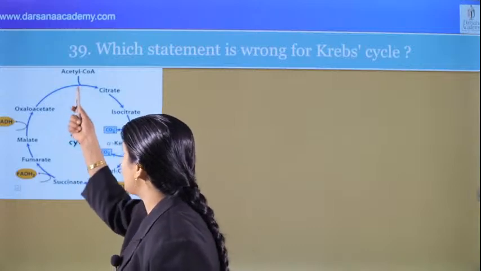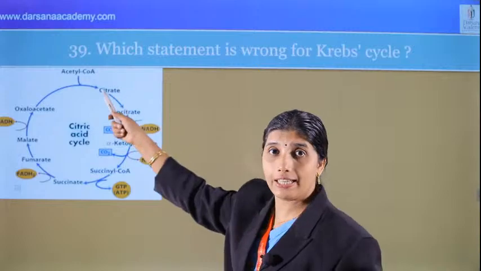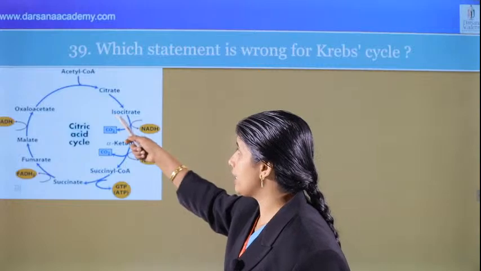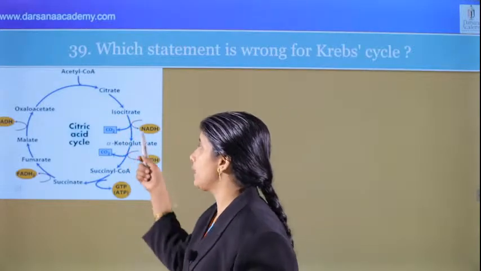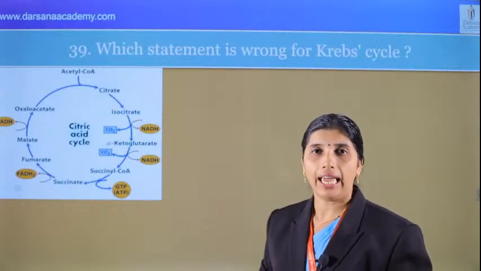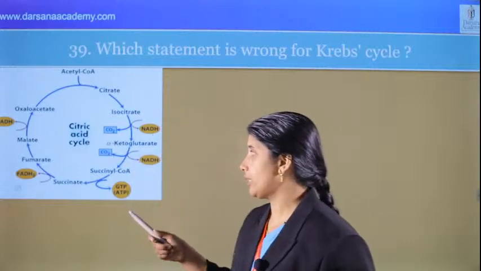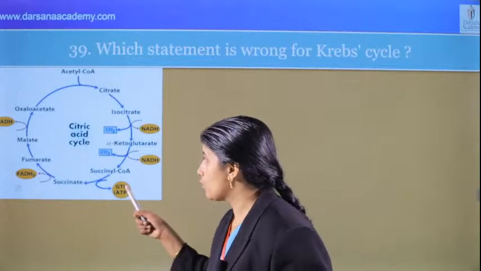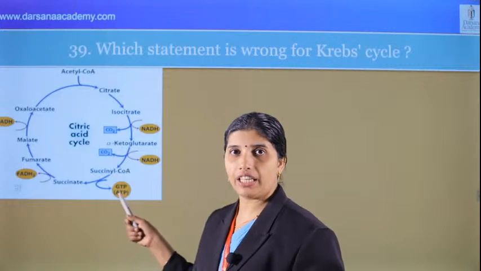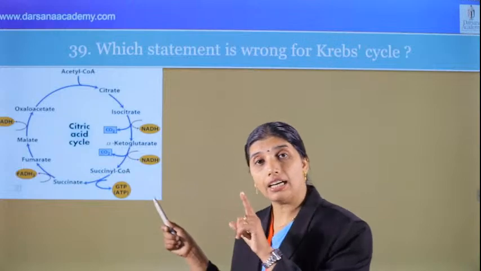This is acetyl CoA, a 2 carbon compound. There is condensation with oxaloacetic acid to form the first stable product, citric acid, a 6 carbon compound, which undergoes dehydration to form isocitric acid. Isocitric acid undergoes decarboxylation and dehydrogenation to form alpha ketoglutaric acid, a 5 carbon compound, which undergoes decarboxylation and dehydrogenation to form succinyl coenzyme A, which undergoes splitting to produce succinic acid and GTP in the case of animals, and ATP in the case of plants, but GTP is immediately converted to ATP.